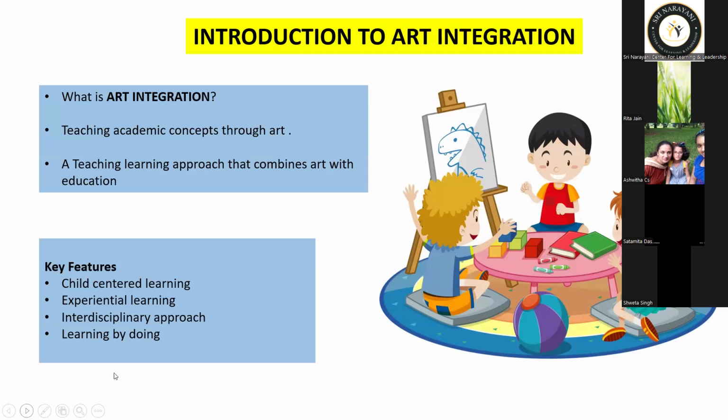So now, what is art integration? It is teaching concepts through art, a teaching approach that combines art with education. The key features will be child-centered learning. What is child-centered learning? More participation of students. The students will be more participating and it will be very interactive, and the children will learn well and be very enthusiastic if they are allowed to do the work on their own.